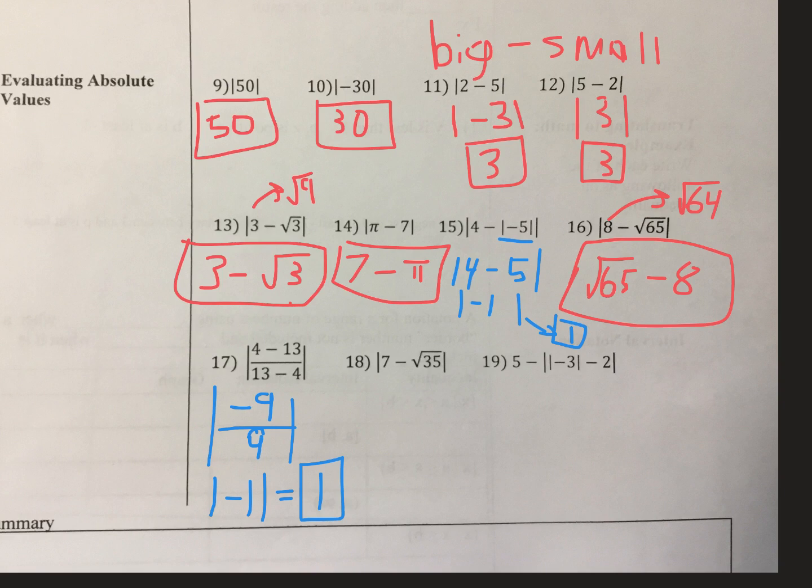Number 18 is kind of like the ones we did where we need to do big minus small again. So I need to think what's bigger. Is it 7 or radical 35? Well, we know 7 is really radical 49. And so that is bigger. So I'm going to keep that first and keep the radical 35 second. So there we go.